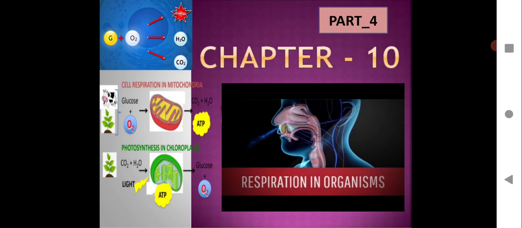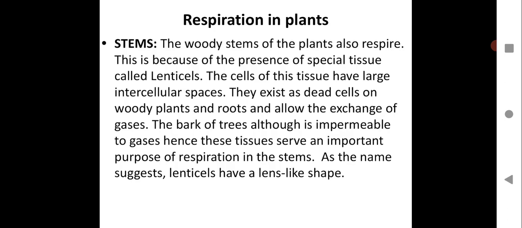Let us continue with the chapter Respiration in Organism Part 4. What are we going to learn in this? We are learning respiration in plants. We have learned respiration in the human. You have seen how the living organism respire, and we have seen in animals how they respire, and we have covered the respiration, the breathing process in human. We have covered that concept in detail in all the previous sessions. So in this session we will see the respiration process in plants.